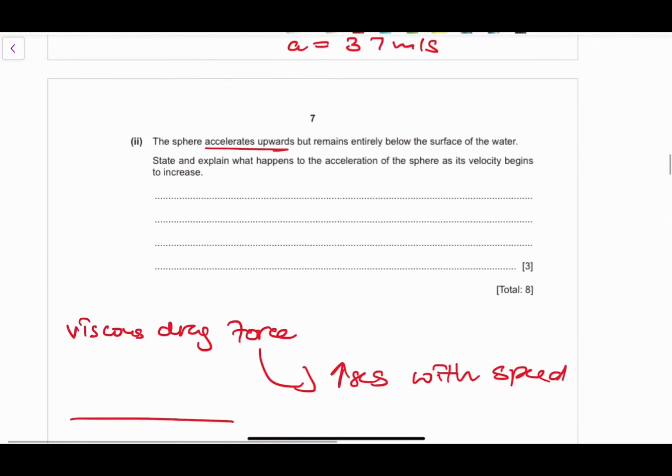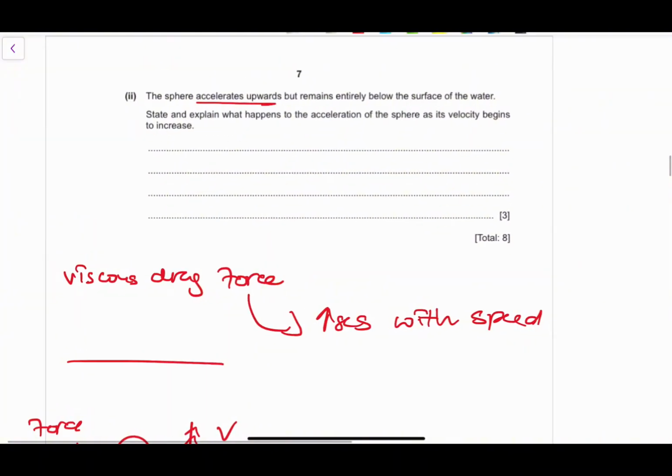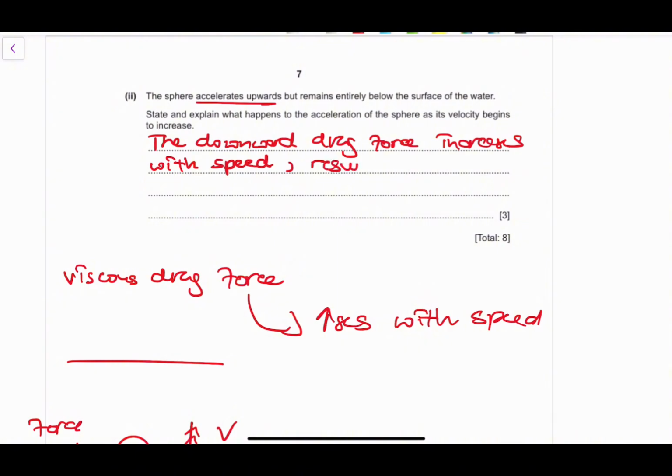So we can really just talk about that. As the viscous drag force increases, the total resultant force decreases. And since F equals ma, as the force decreases, the acceleration will therefore decrease. So as the downward drag force increases with speed, the resultant force actually decreases.